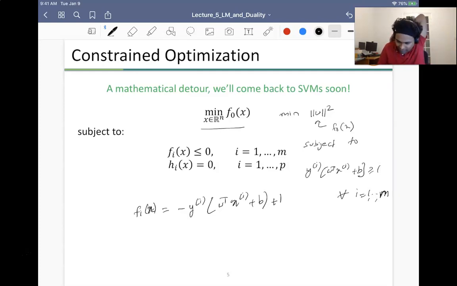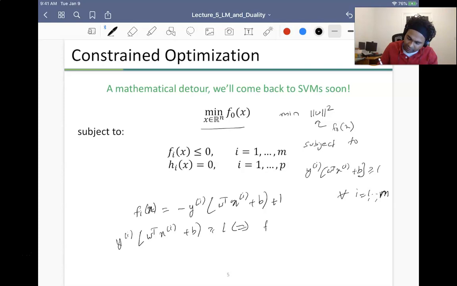So I can essentially write yi of w transpose xi plus b greater than or equal to 1 is equivalent to now fi of x less than or equal to 0, where fi is defined above. Okay, so if you just wrap the math around, you will see that this is basically the same.